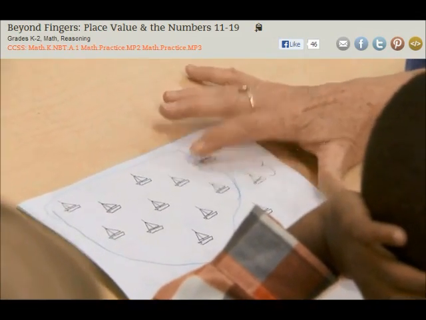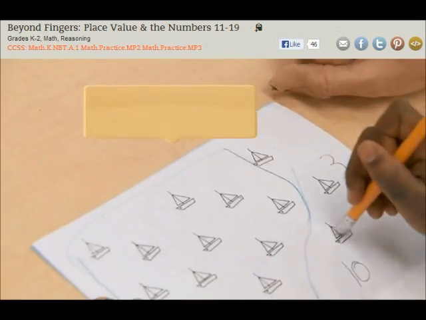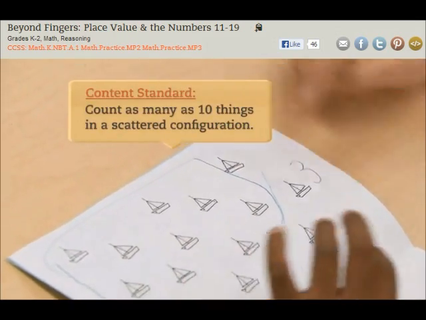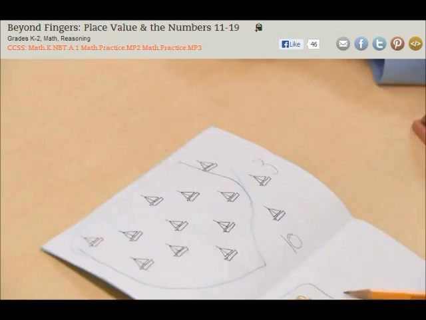So if you start counting at 10, can you count on? Yes. Okay, so do it for me. 10, 11, 12, 13. Okay, so what number should be the total for that page? 13. Good. Can you write that? We got one right here.